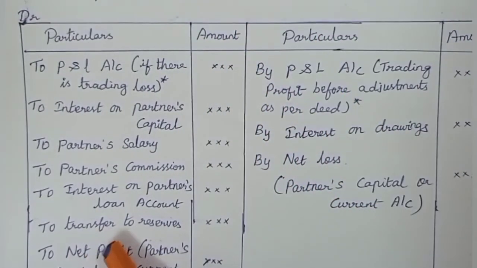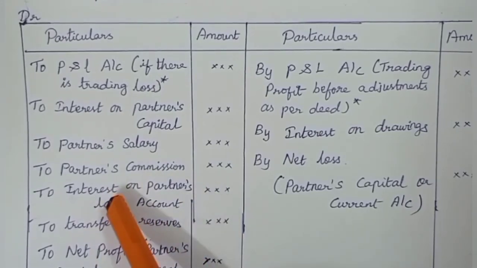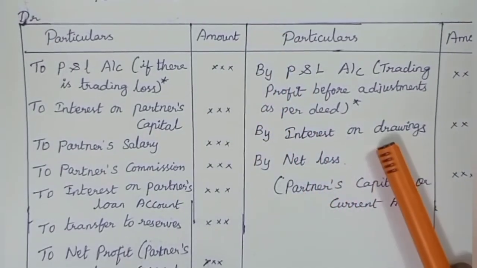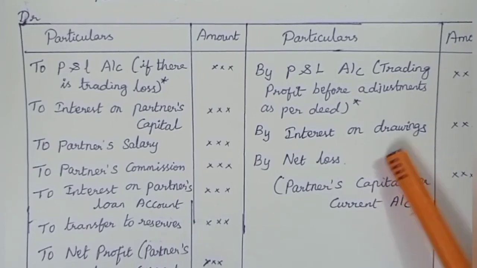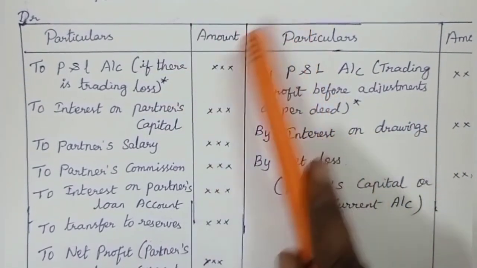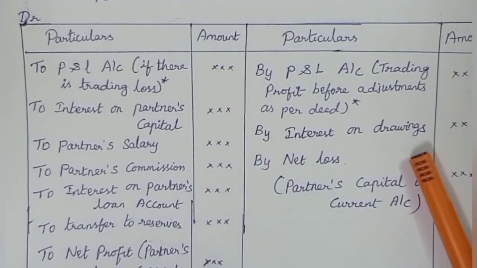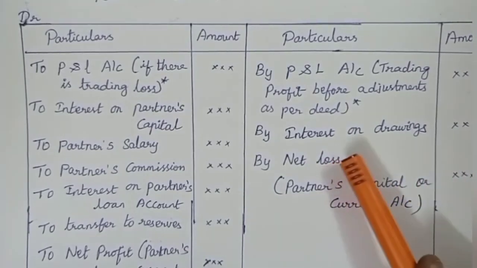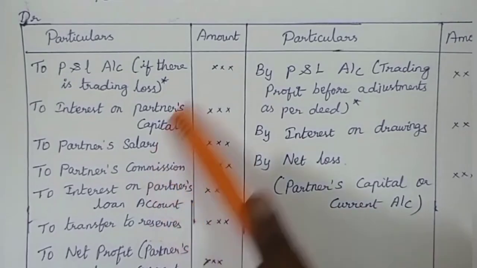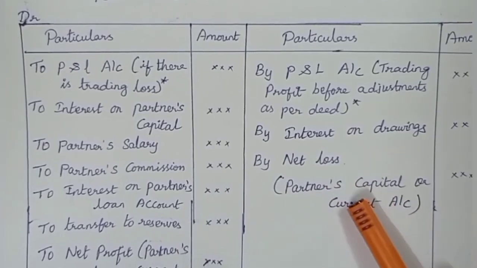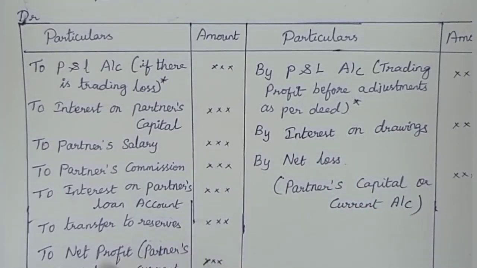If the partnership firm decides to transfer a portion of the profit to any reserve, that amount also will be shown on the debit side of the profit and loss appropriation account. Any amount due from the partners will be entered on the credit side of the profit and loss appropriation account. Interest on drawings is the amount due from the partners and it will be recorded on the credit side. After making all these adjustments, the net profit or net loss revealed will be transferred to the partner's capital account